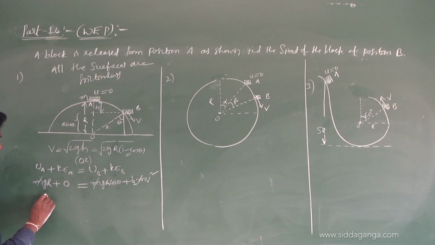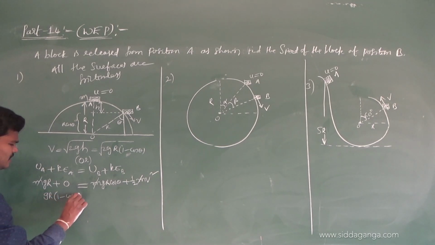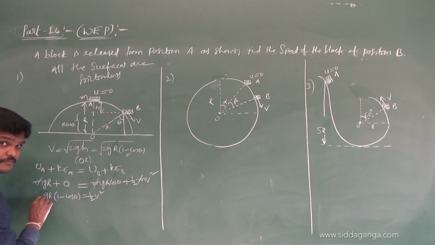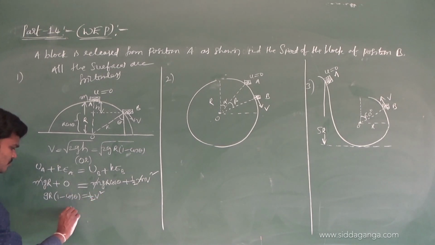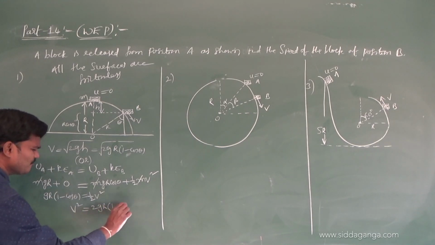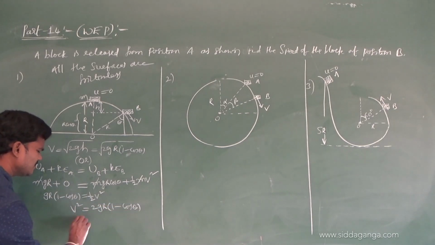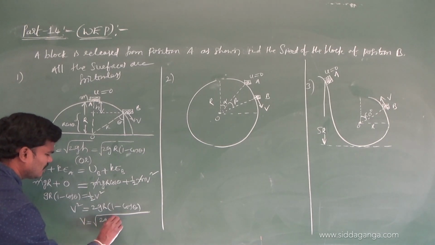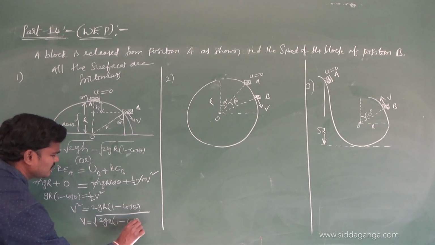Take gr common on the left side: gr into 1 minus cos theta is equivalent to half v square. Take the 2 to the other side, so v square is equal to 2gr into 1 minus cos theta. Then v is the root of 2gr into 1 minus cos theta.